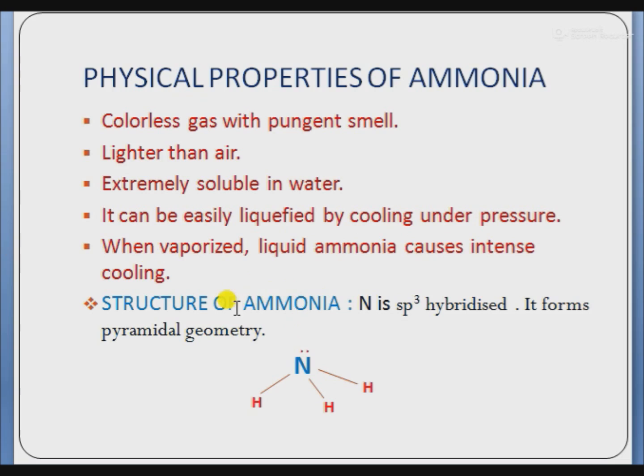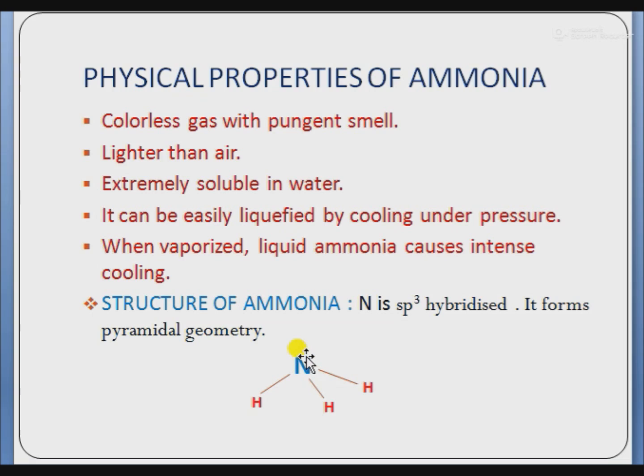Next is the structure of ammonia. Here nitrogen is sp3 hybridized. It forms 3 sigma bonds with 3 hydrogen atoms, means single bonds with 3 hydrogen atoms, and there is a lone pair of electrons on the nitrogen.